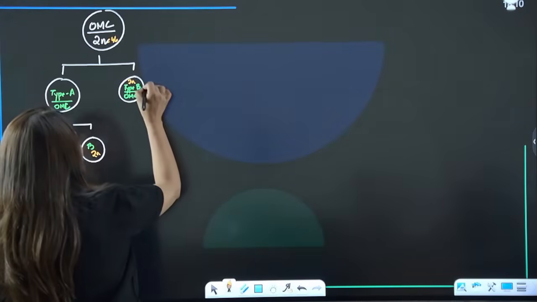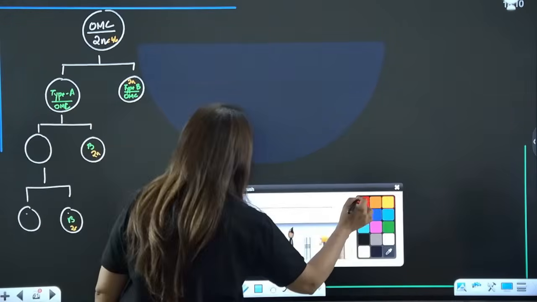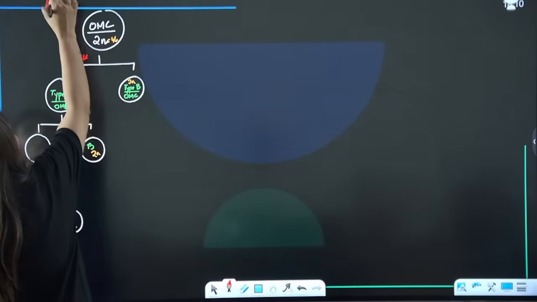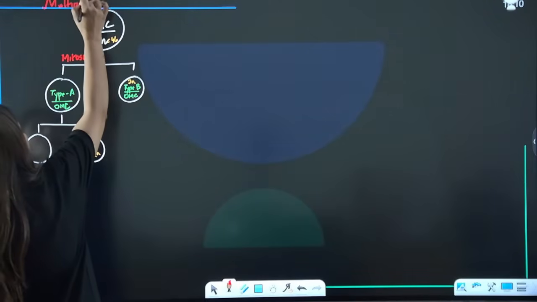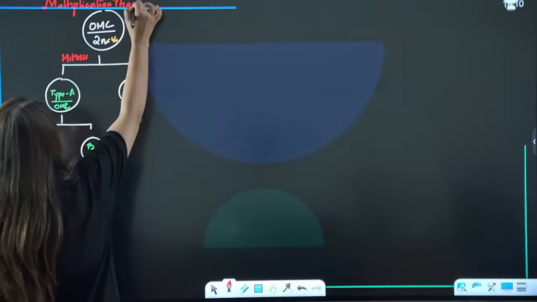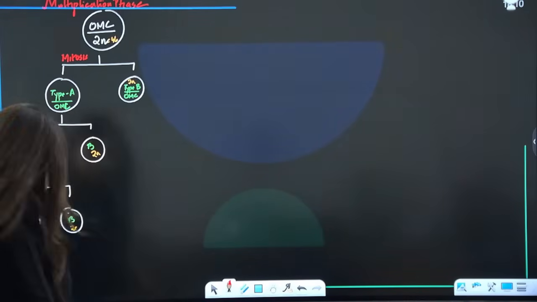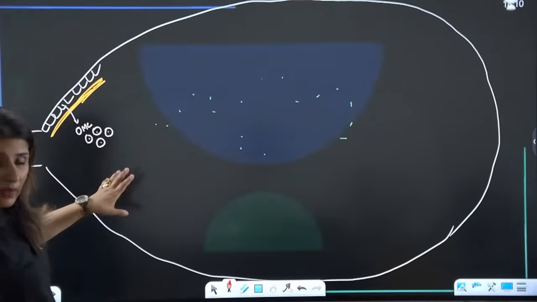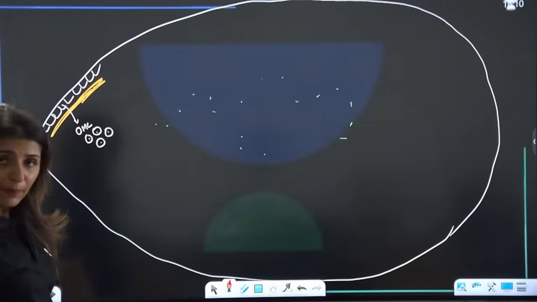And we know that they are all undergoing mitosis. So this phase is called the multiplicative phase, where they are just increasing their number. Is this clear? So these ova mother cells are going to undergo mitosis and increase their number, right?